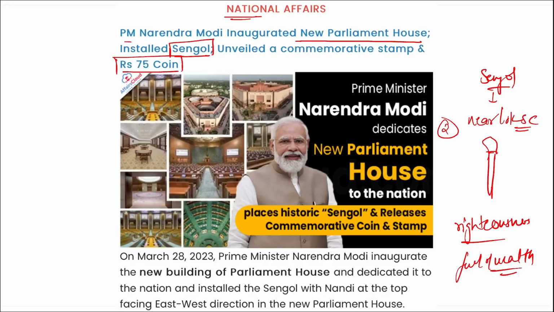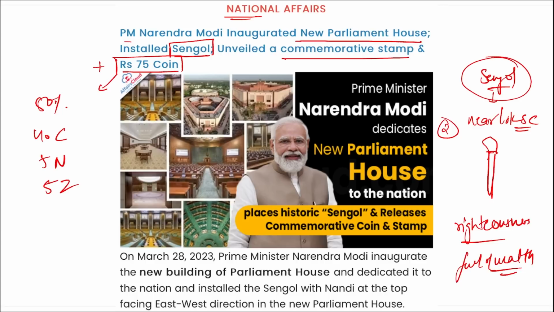Now the third thing that you need to remember is the 75 rupees commemorative coin was also unveiled during this. 75 rupees coin, as well as a commemorative stamp was also launched. This coin is made up of 50% silver, 40% copper, and 5% nickel and 5% zinc, correct? So three things that you need to remember: that first is your new parliament building, second is Sengol, and third is your commemorative stamp and a 75 rupees coin.